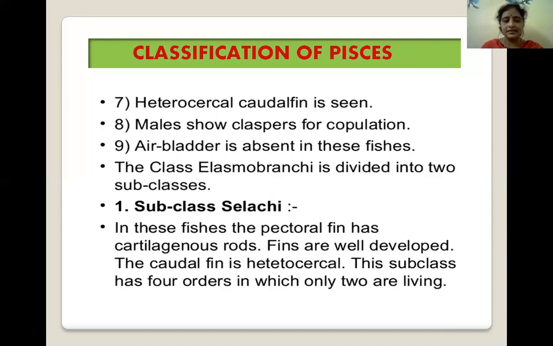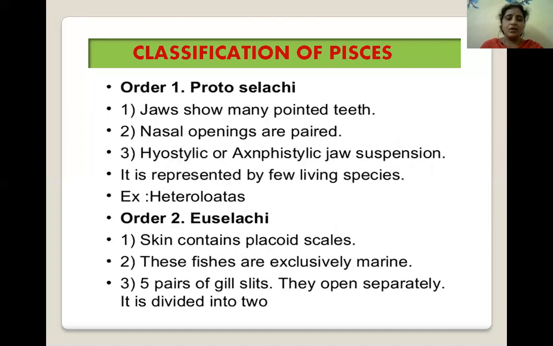One subclass is Selachii. In these fishes, the pectoral fin has a cartilaginous rod. The fins are very well developed. The heterocercal caudal fin is present in this subclass. It has four orders, of which only two are living; the remaining are extinct fishes. Next, the order Protoselachii.